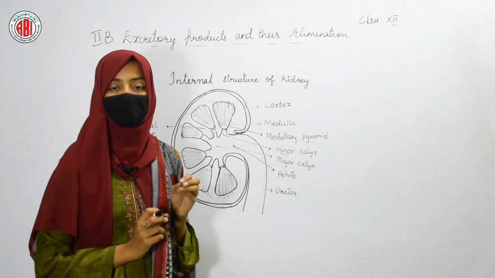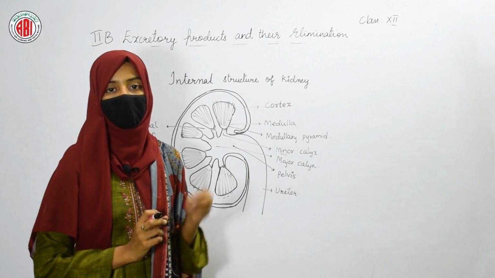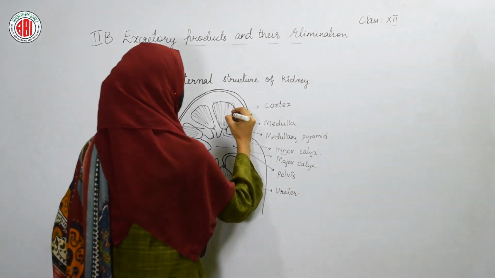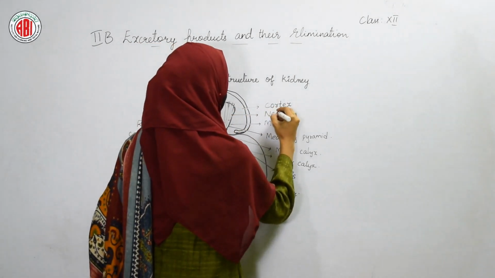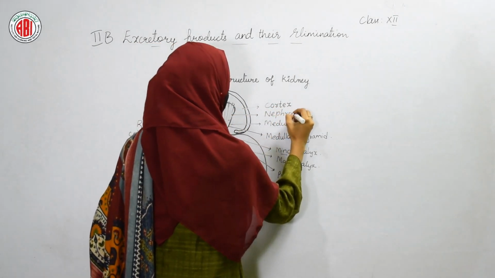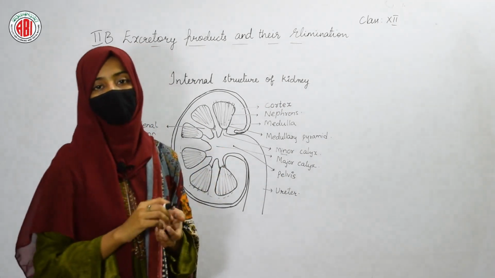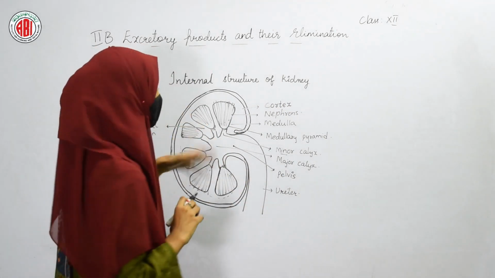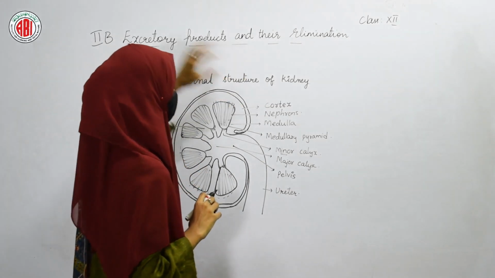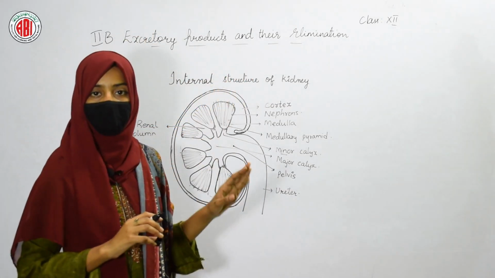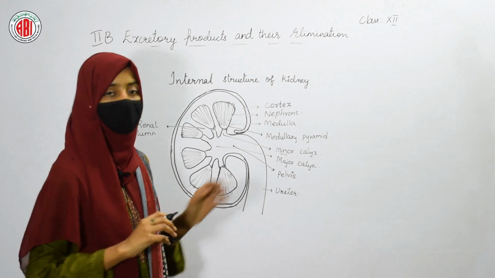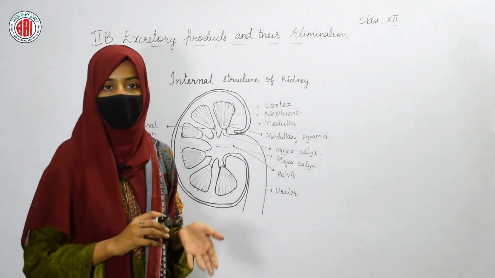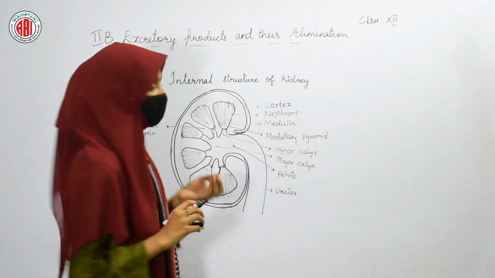Because of these thread-like structures only, the blood gets purified and the urine gets formed. We call these thread-like structures nephrons. Nephrons are the structural and functional unit of our kidney. Without nephrons, kidneys cannot work in a proper manner. Because of the presence of nephrons only, the blood gets purified and the formation of urine takes place.